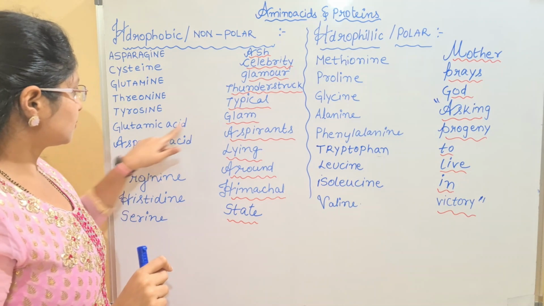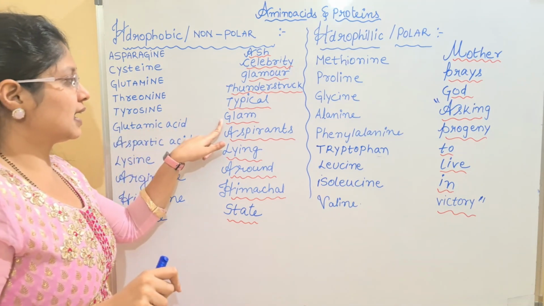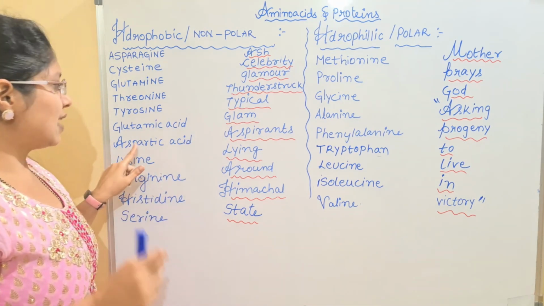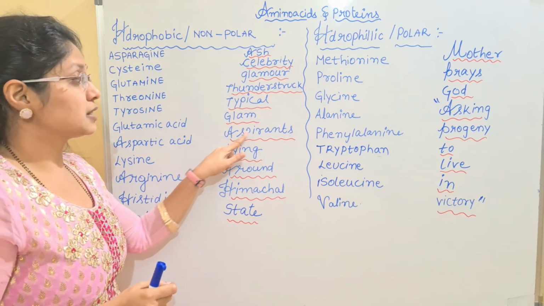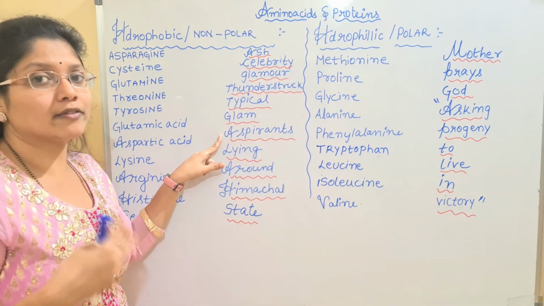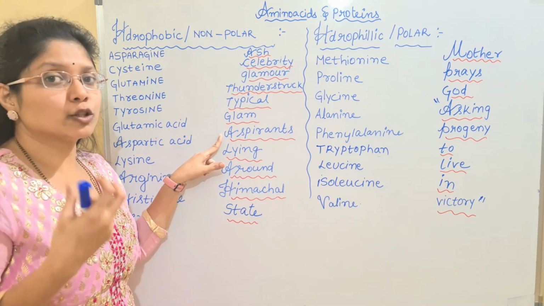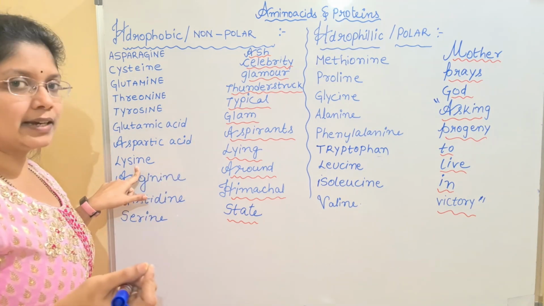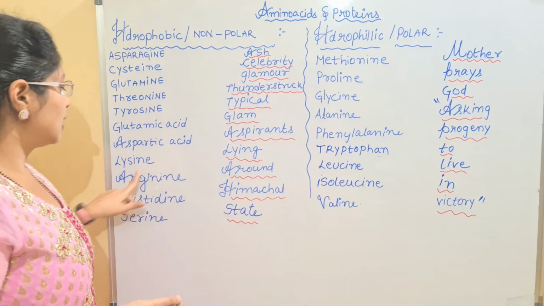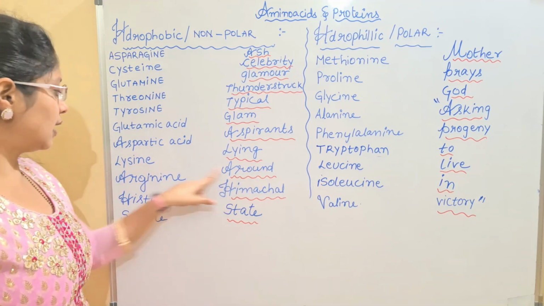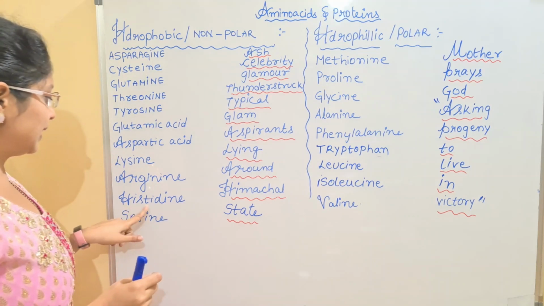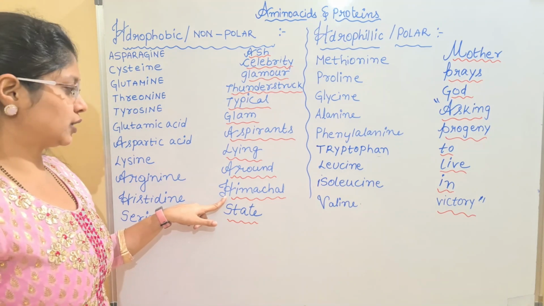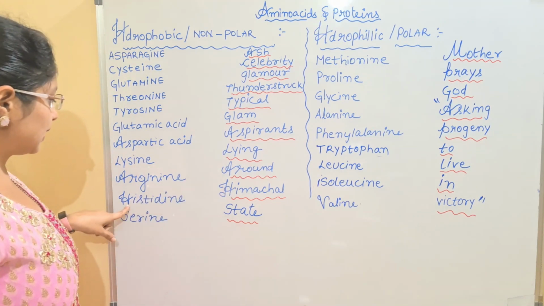Okay. And glutamic acid, GL, and here I have given glam, where here also you have the first two letters which are GL. And next we have aspartic acid. Here I have given aspirants, glam aspirants. The people who are admired with beauty are said to be the glam aspirants. And next we have lysine, LY, lying, arginine, around, AR. And next we have histidine, HI, that I have given as Himachal, okay. So the state Himachal Pradesh in India, we all know. So HI, Himachal, that is histidine.